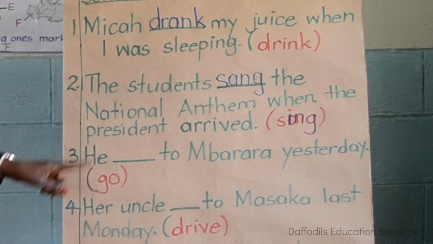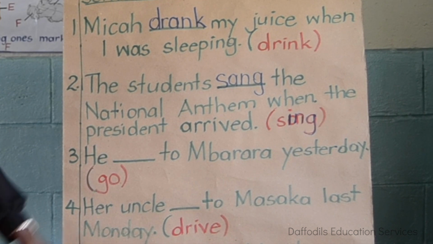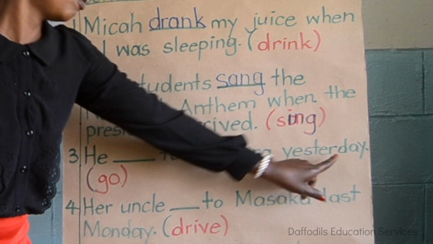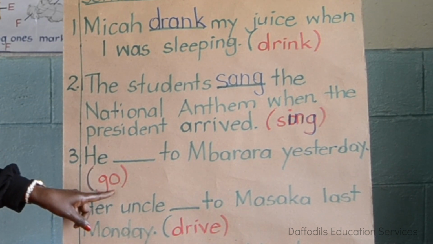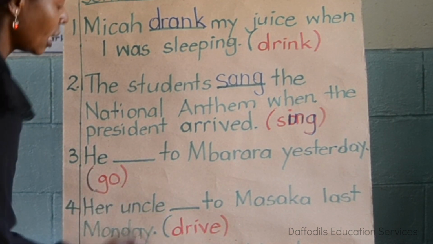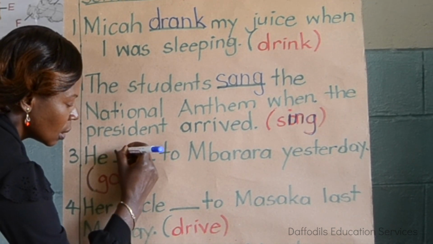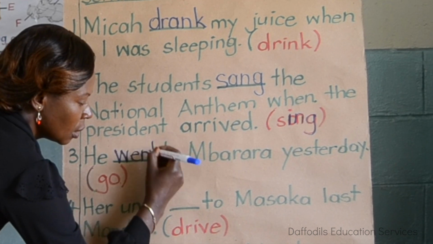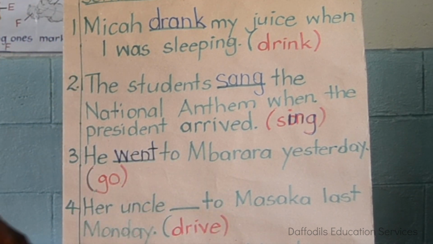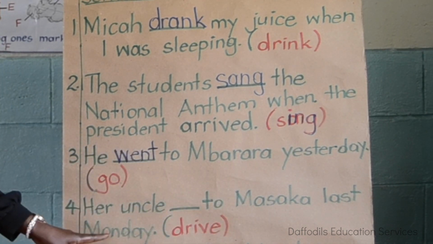Number 3. He went to Mbarara yesterday. Go. Since here we have the word yesterday, what is the past tense of go? It is went. He went to Mbarara yesterday. We spell the word went. W-E-N-T. Went. Good.